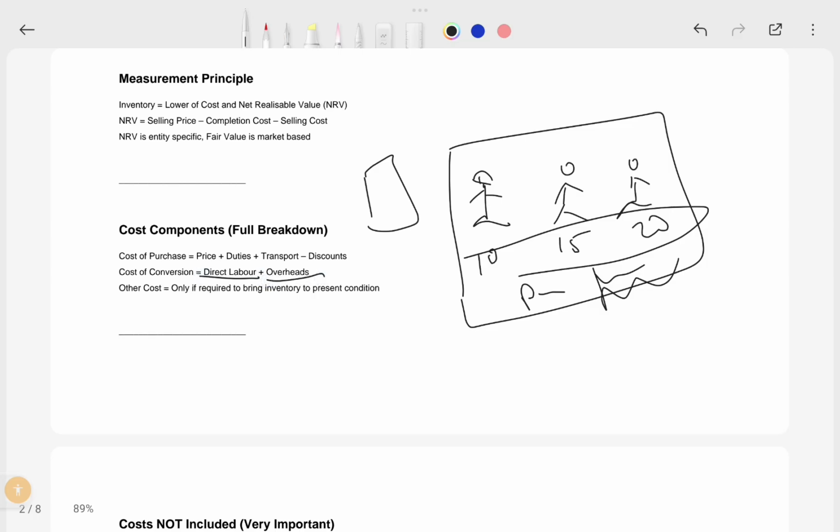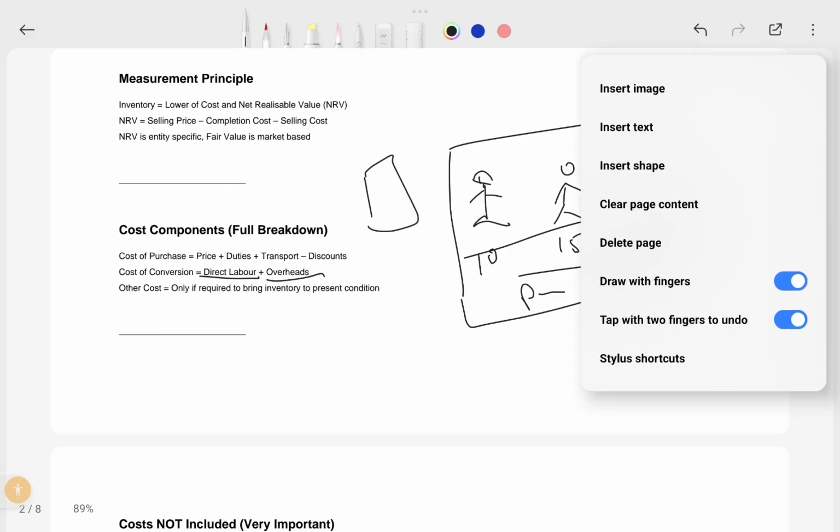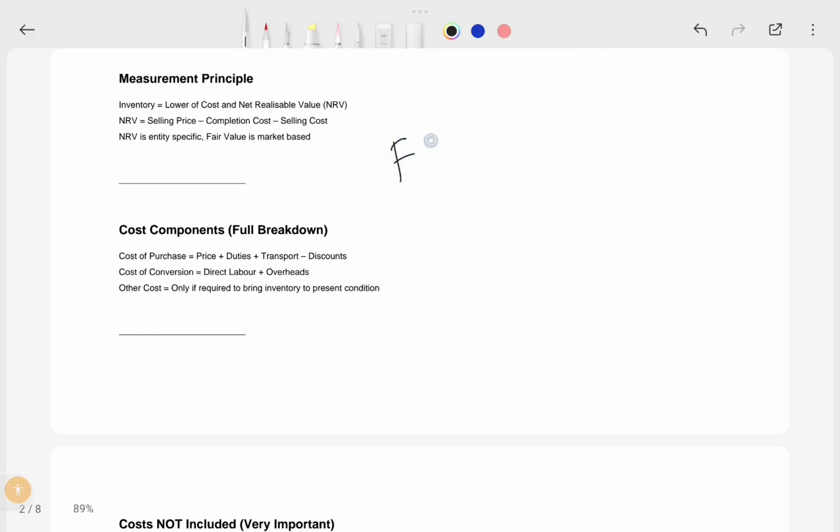And then overheads. Overheads means there are two kinds of overheads: fixed overheads and variable overheads.